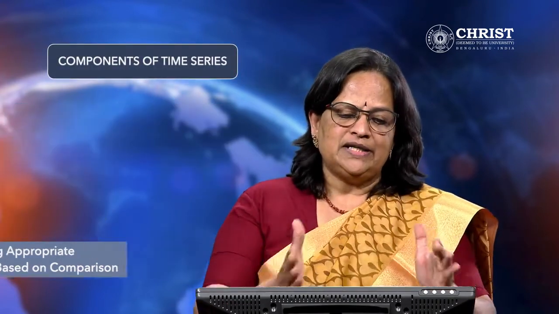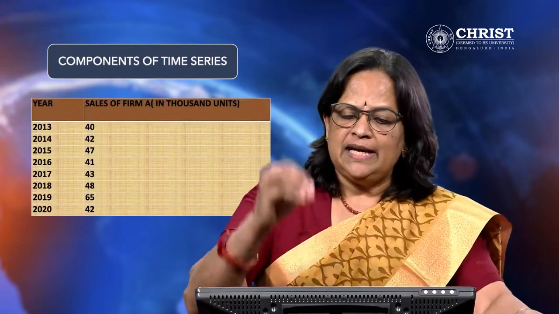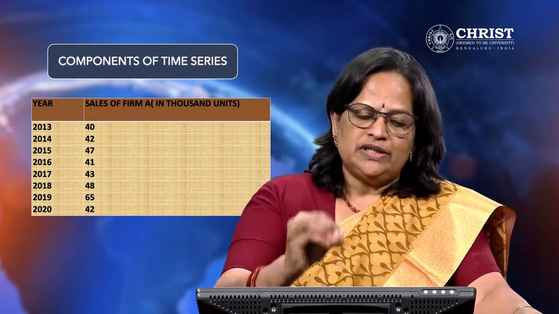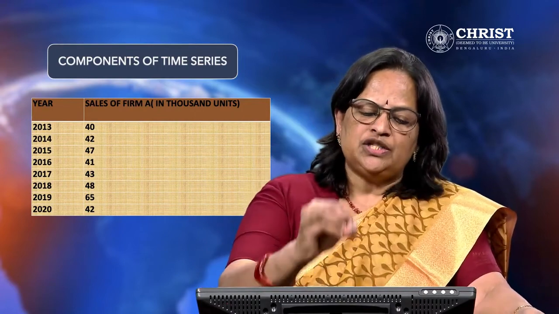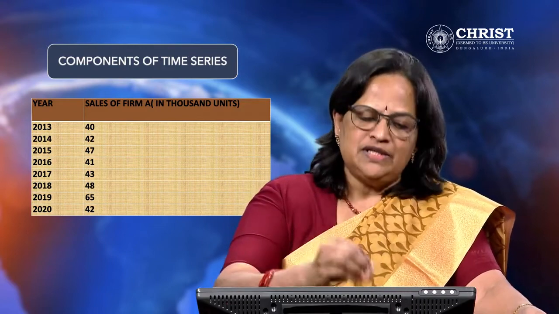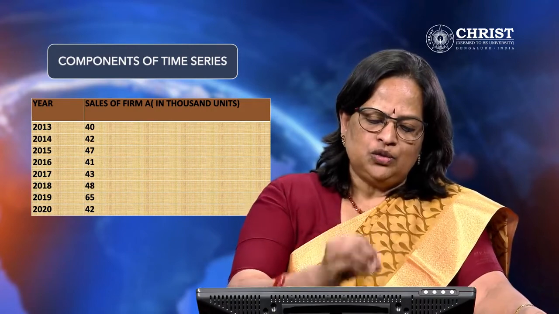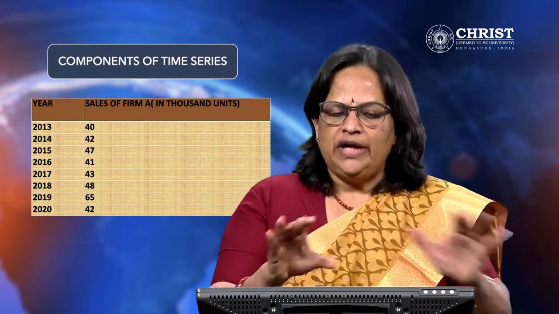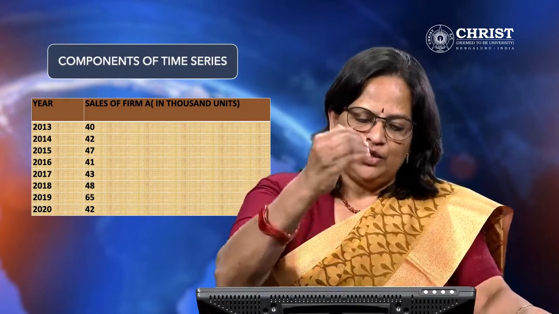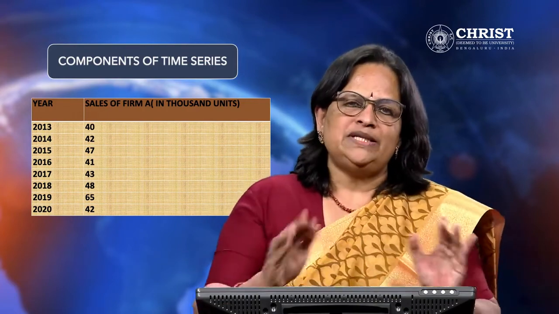I am giving a data, the year 2013 to 2020, and sales of a firm A, in 1000 units. 2013 it's 40, 14 it's 42, 15 is 47, 16 is 41, 17 is 43, 18 is 48 and 19 is 65, 2020 is 42. So in general, the first year when we started, 2013, it was 40, and in 2020 it's 42. But in between so many changes are there.